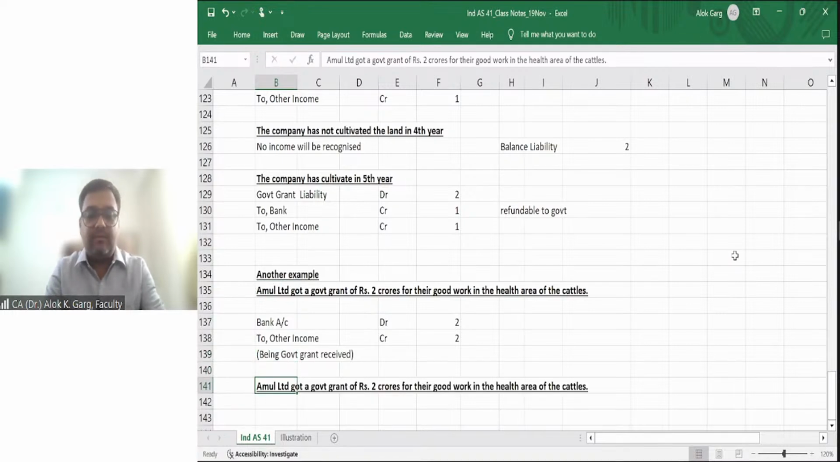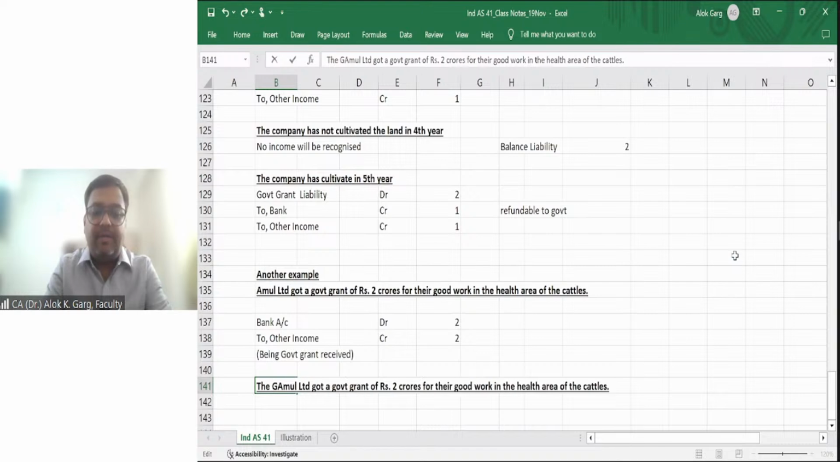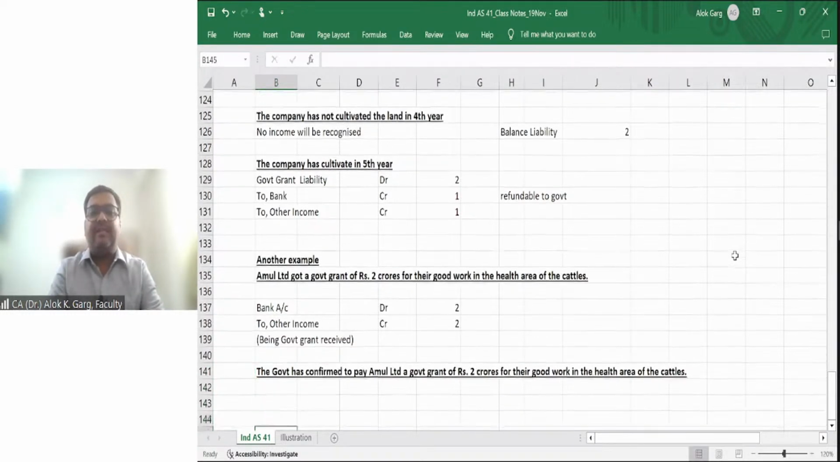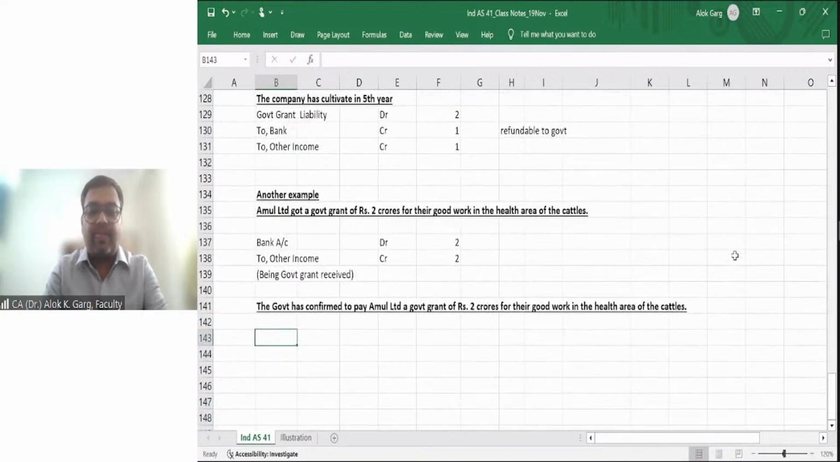Second example, the government has confirmed to pay Amul Limited a government grant of rupees 2 crores for the good work in the health area of the cattle. What is the accounting entry?